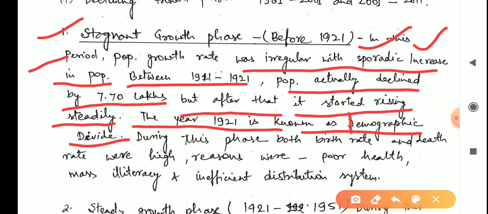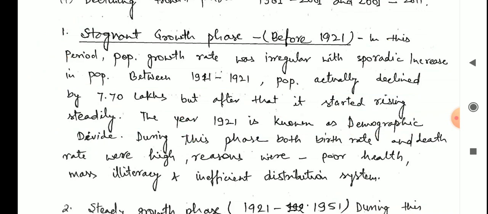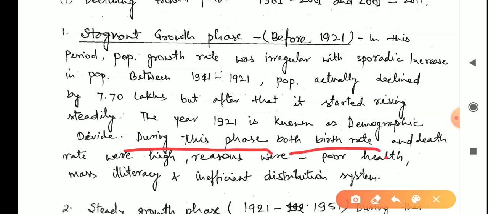That's why we call it the demographic divide. A 1 mark question may come: which year is termed as the demographic divide? The answer will be 1921.